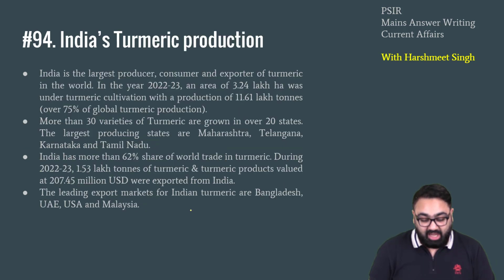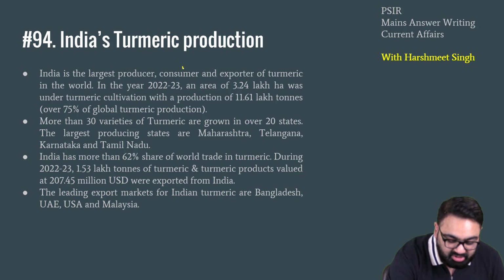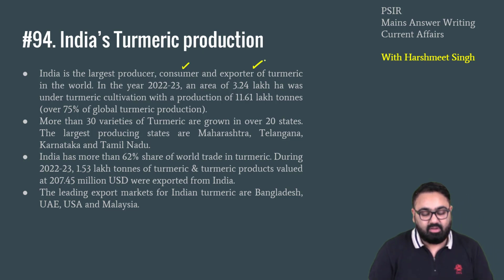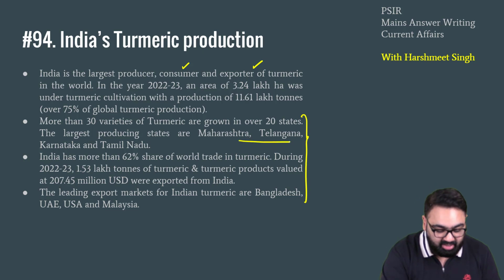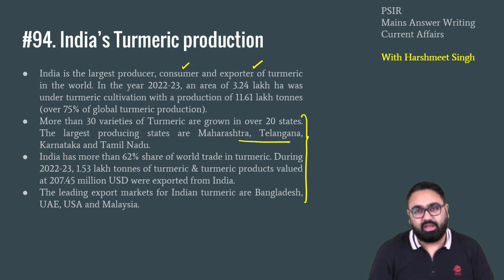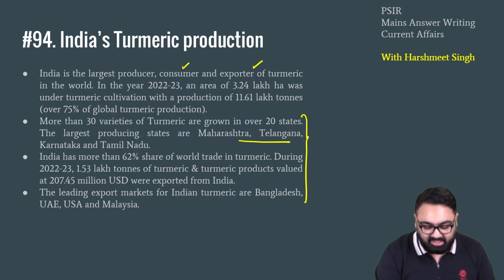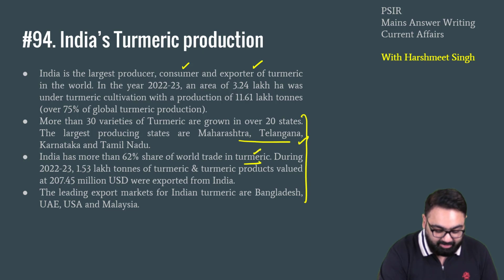India's turmeric production is the largest in the world. Not just this, we also consume the most turmeric, and we are also the largest exporters of turmeric. About 30 varieties of turmeric are grown in over 20 states in India. Largest producers: Maharashtra, Telangana, Karnataka. As I told you, it was near the Telangana election that the government came up with this particular initiative. India has about 62% share in the world trade in turmeric.